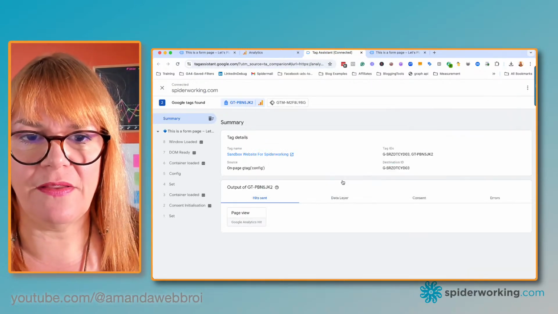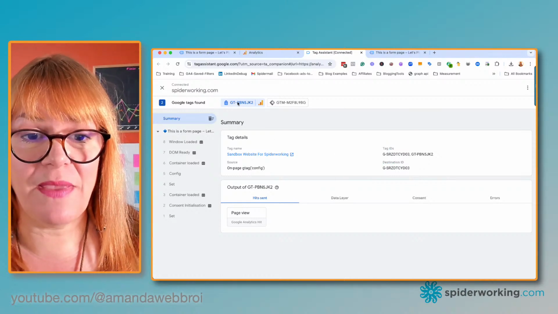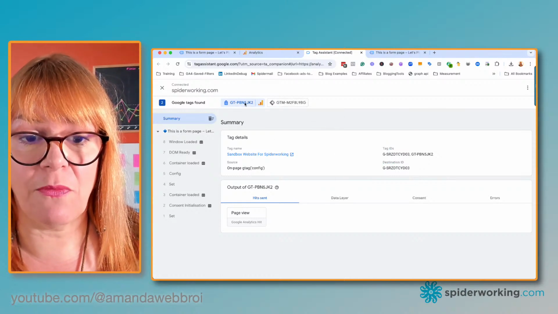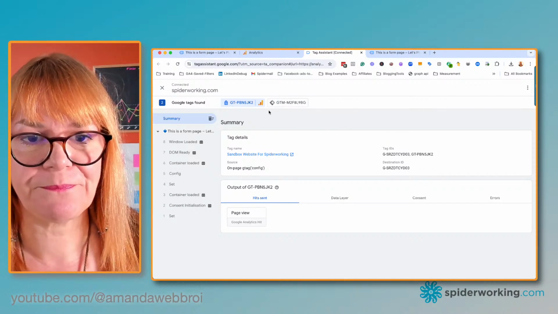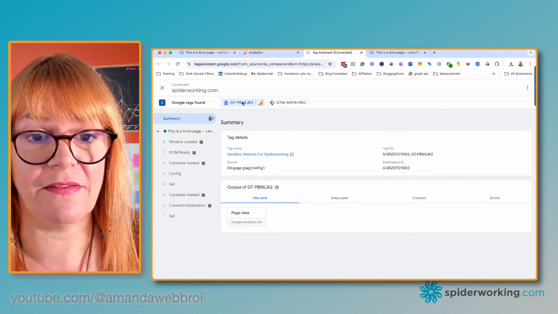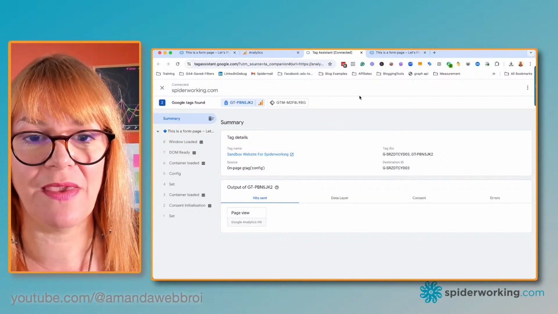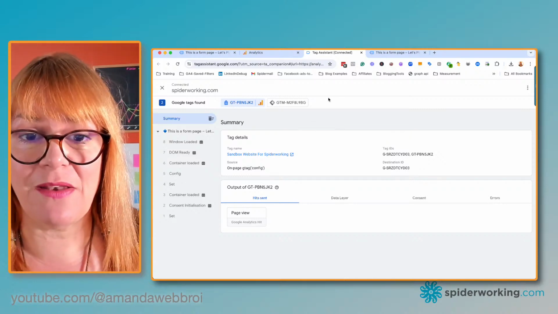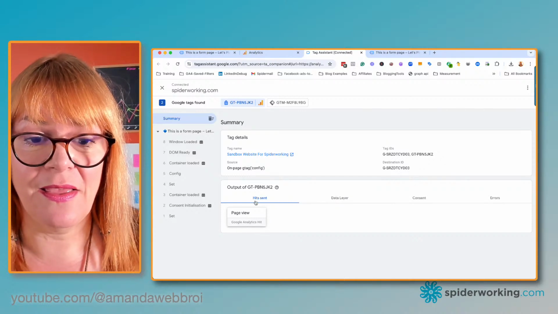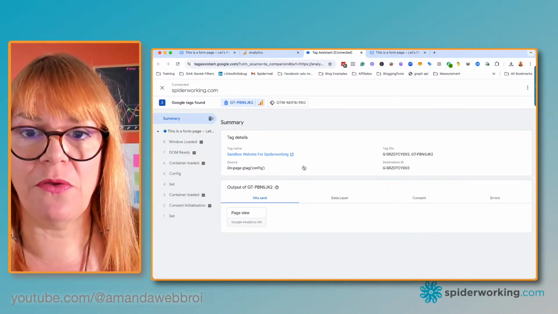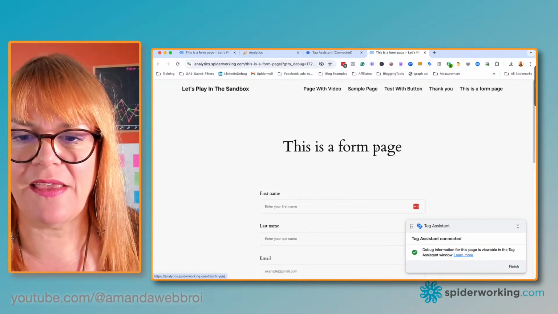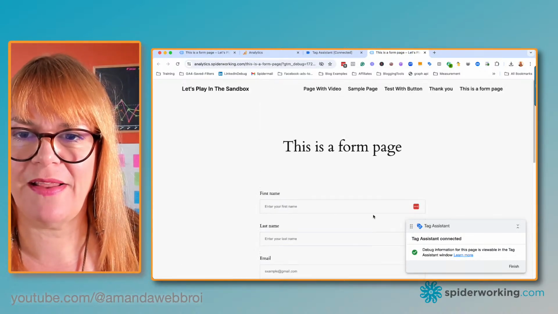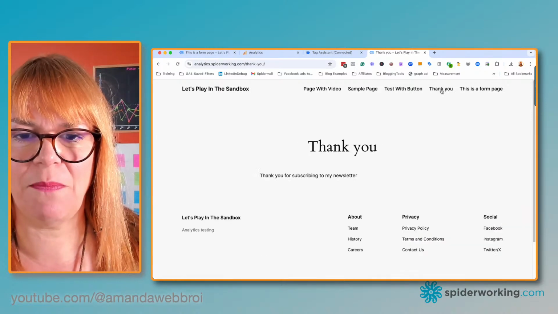And click on continue. And at the top here, you'll have your Google Analytics and you will have your Tag Manager. We want to look at Google Analytics. So if that's not blue, click on it. They could be the other way around. Sometimes Tag Manager can be before that. So we can see that a page view hit has been sent. So now I just want to go and visit the thank you page. So imagine I filled in this form, I've clicked the submit button. Let's visit the thank you page.